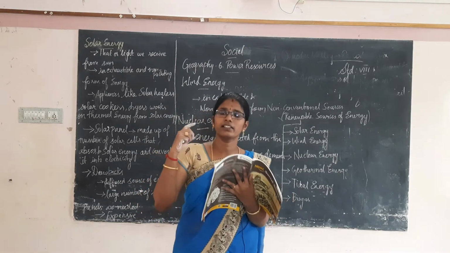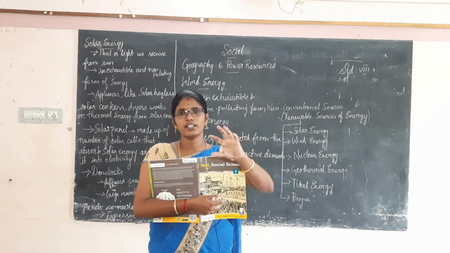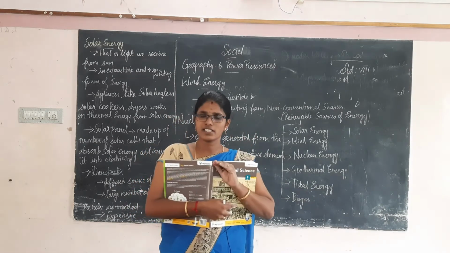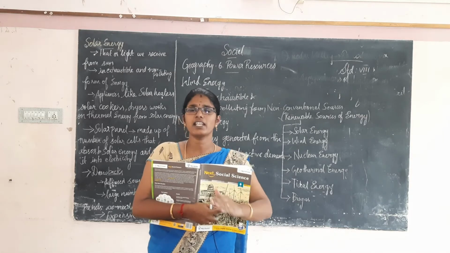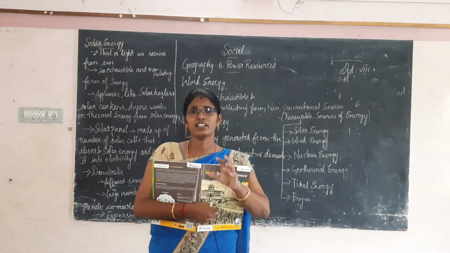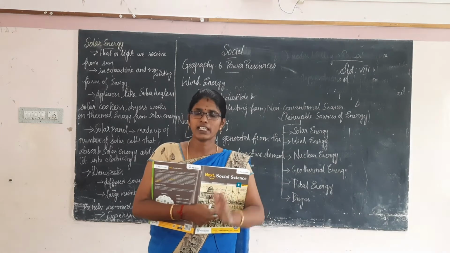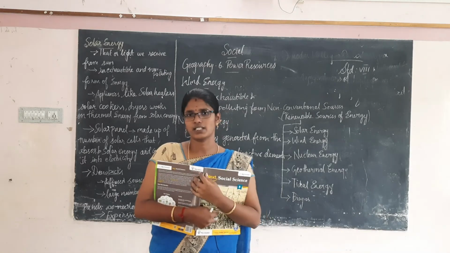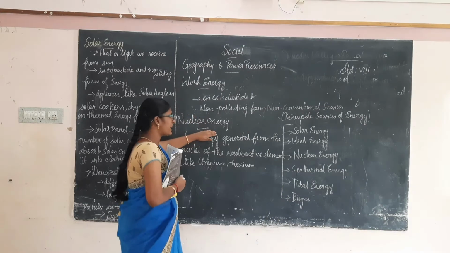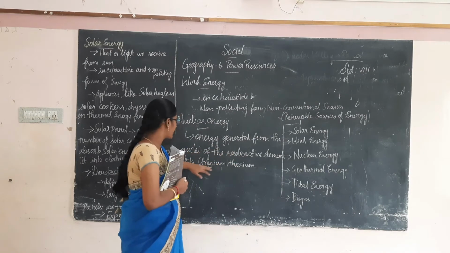In a nuclear power plant, is it easy to control the nuclear fission reaction? It is not very easy. So in a nuclear power plant we generate that heat energy and light energy in a controlled manner. From the heat we can generate electricity. How is nuclear energy generated? Energy generated from the nuclei of radioactive elements.